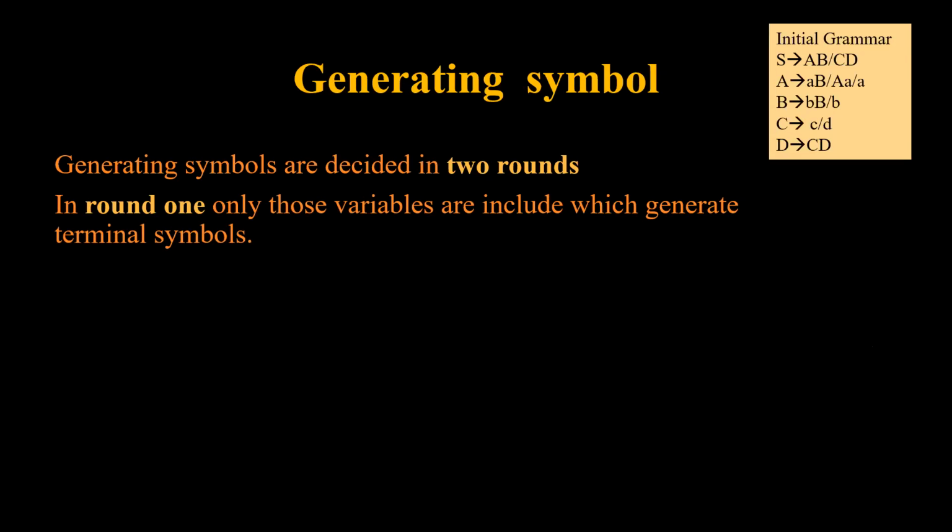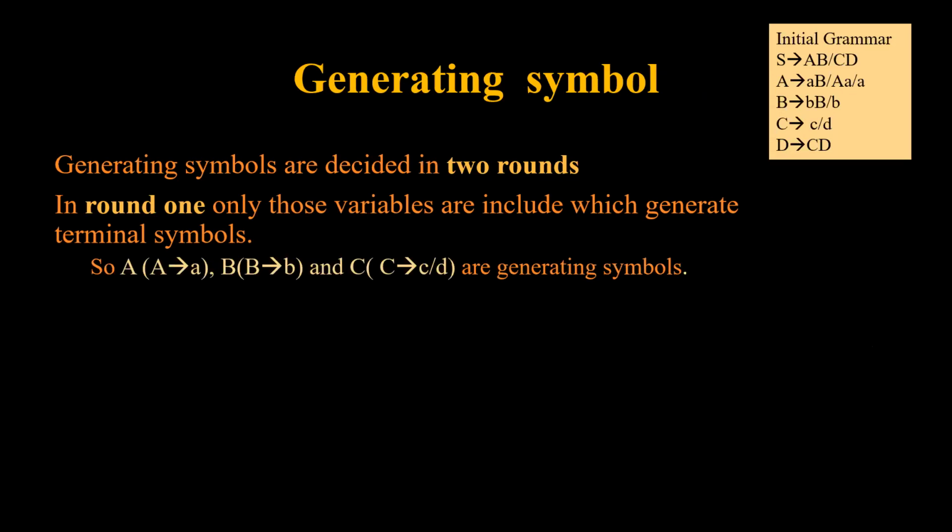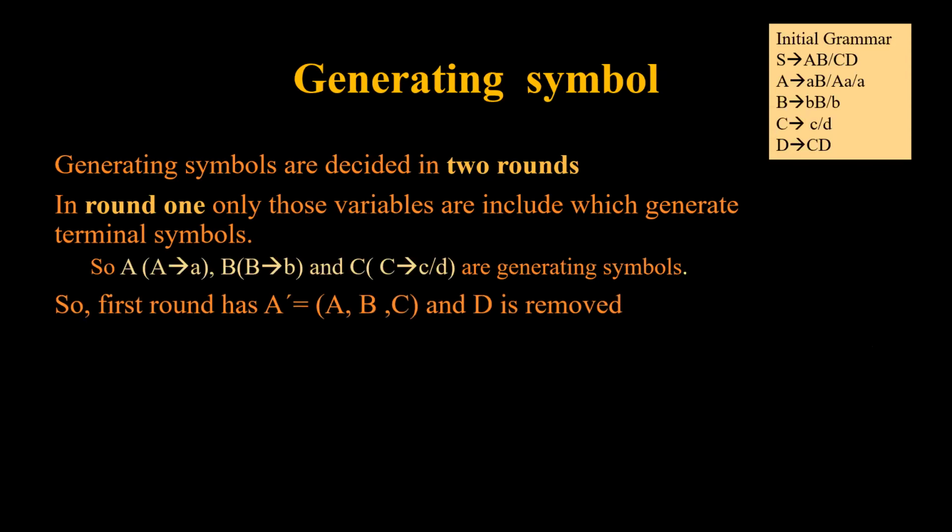In round 1, only those variables are included which generate terminals, as we considered in the previous example. There A, B, C were generating, whereas D was not generating. So in the first round, A dash has A, B, C and D is removed.